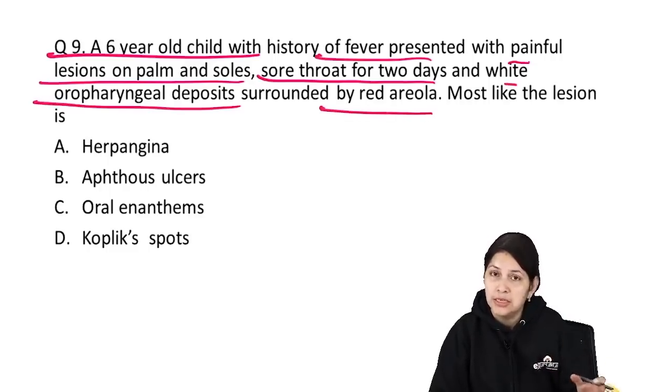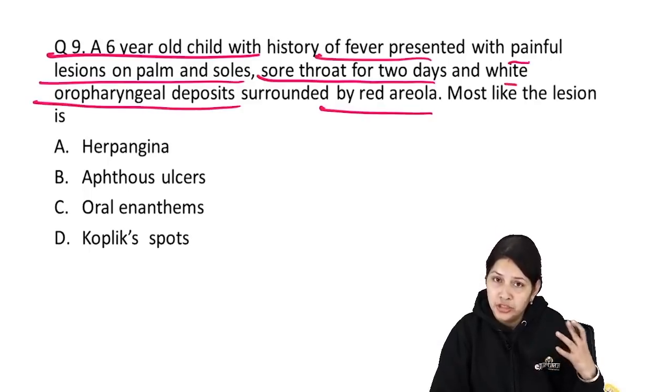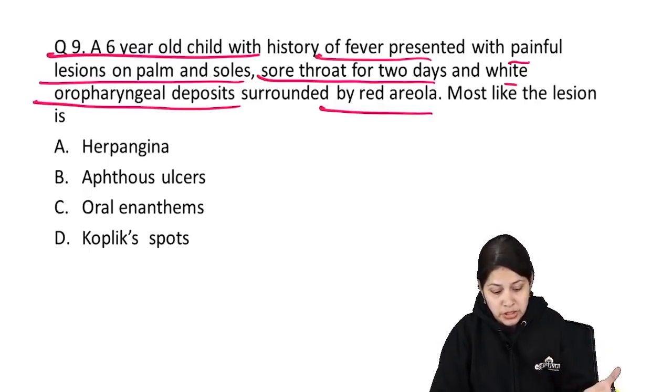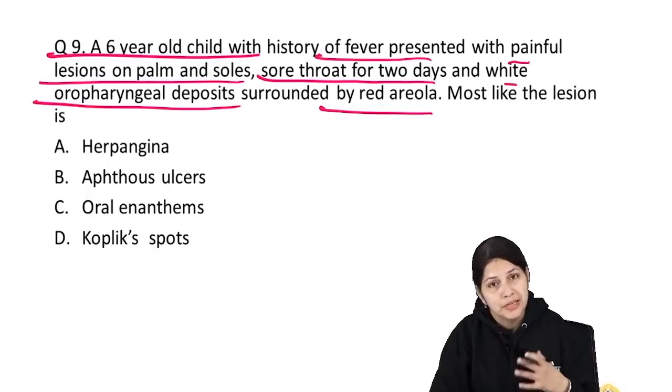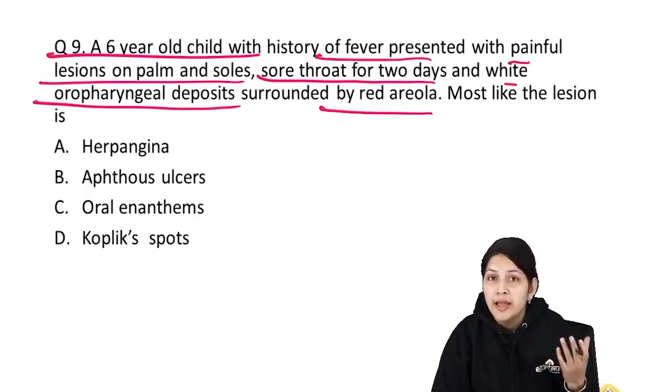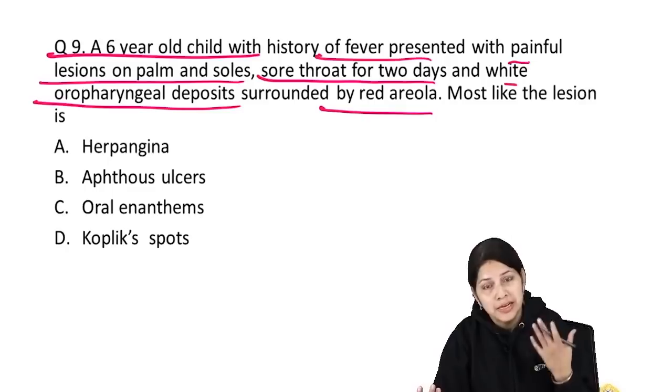So the classical febrile illness in children, and the lesions are seen on the palms and soles and in the oral cavity. This is a typical presentation of enteroviral, that is, Coxsackie A virus illness, which usually causes febrile illness associated with lesions on the hands, feet, and mouth, inside the oral cavity.